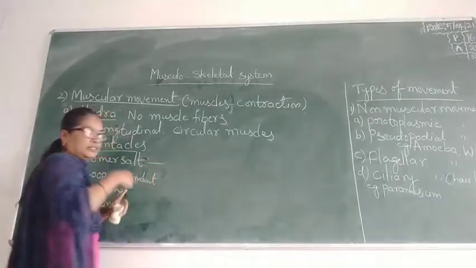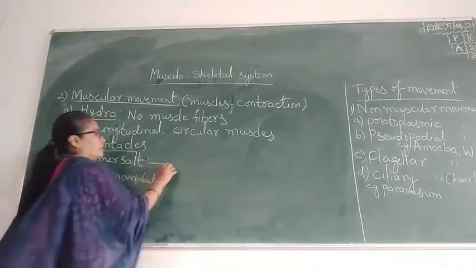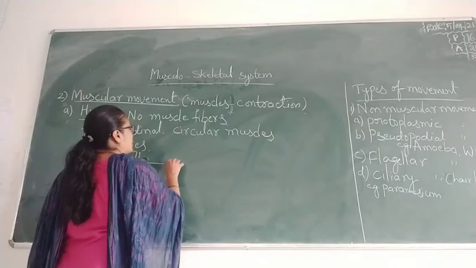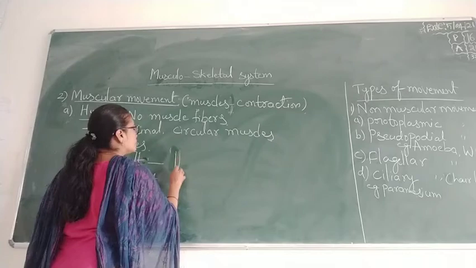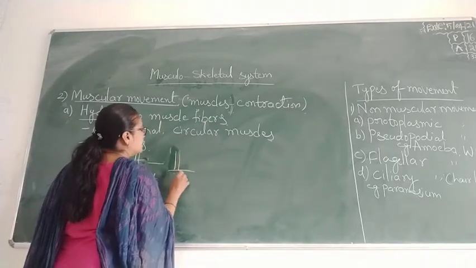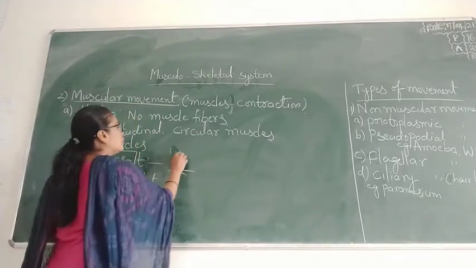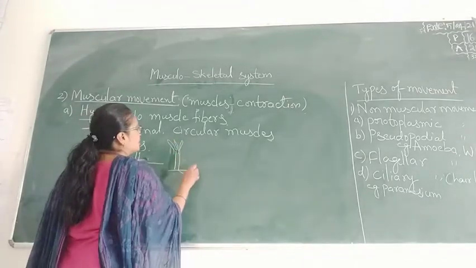Somersault means, if we draw this, it is attached to the substratum. They contain the tentacles.